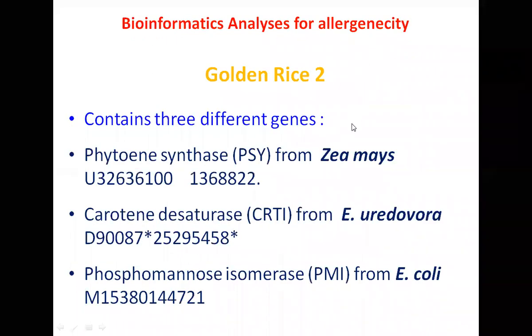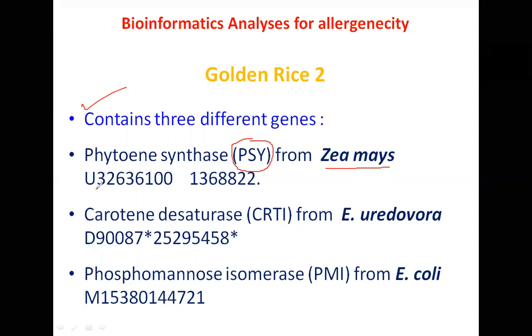Now let us understand this by taking one example. Golden rice 2, as I mentioned in my last lecture, contains 3 different genes. I showed you the picture also. It contains phytoene synthase, abbreviated as PSY. And what is the source of the gene? The source of the gene is Zea mays, that means corn or maize.